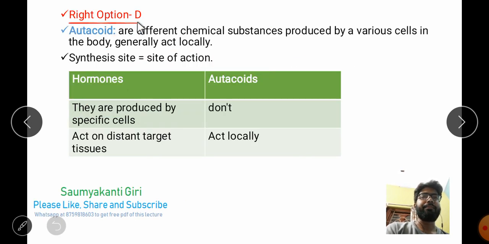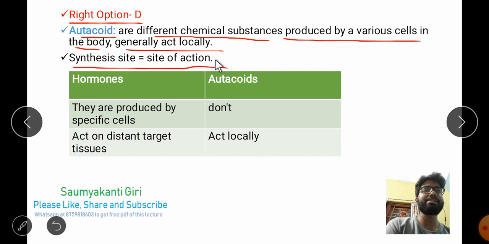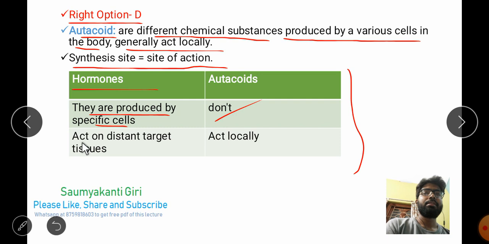Let's see the explanation. What are autacoids? Autacoids are different chemical substances produced by various cells in the body and generally act locally. The main important point is that autacoids are synthesized at the site of action. The main difference between autacoids and hormones is that hormones are produced generally by specific cells, autacoids are not. Second, hormones act on distant target tissues, whereas autacoids act locally.